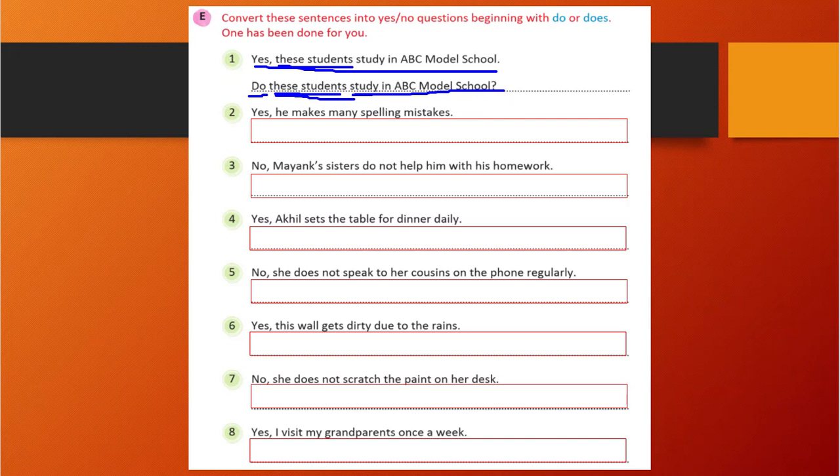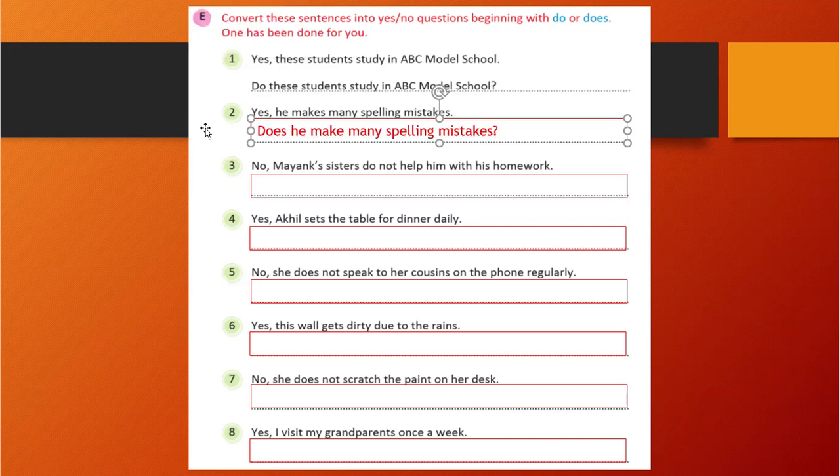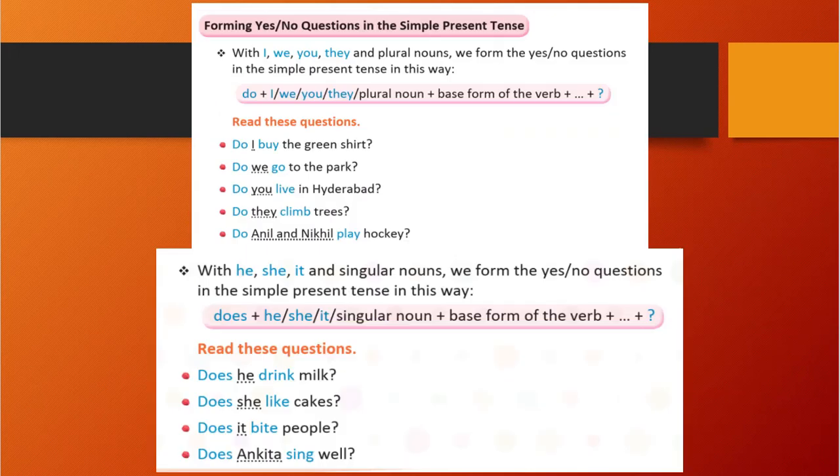Correct? So if you see further, he makes many spelling mistakes. So when he is there, we will use does. Does he make many spelling mistakes? That is the question, right? First we will write does, if you see here, what is the formation?